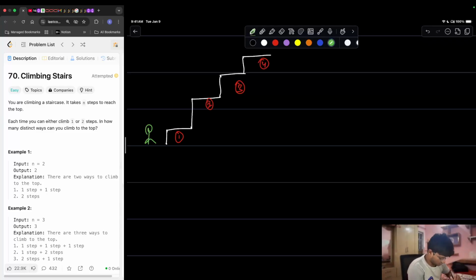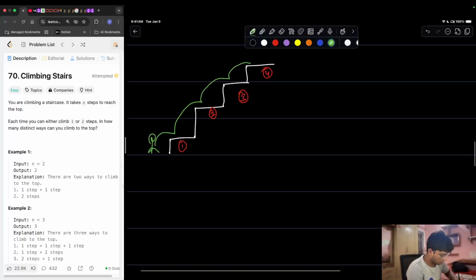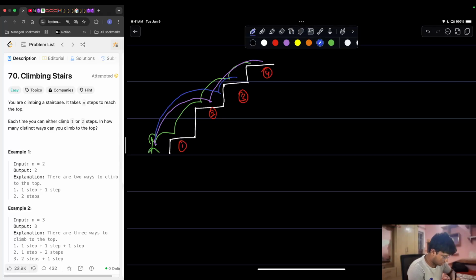Let's look at it visually. You can either take 1, 2, 3, 4, that's one way, or you can take 2 and 4, that's another way. Or you can take 2, 3 and 4. That's the third way. Or you can take 1, 3, 4. That's the fourth way. Or is there any other way?